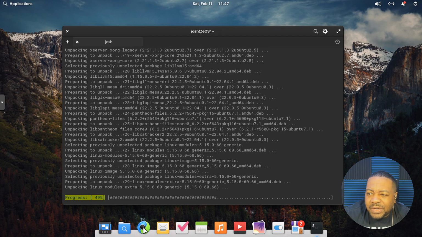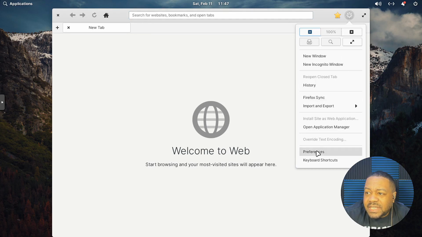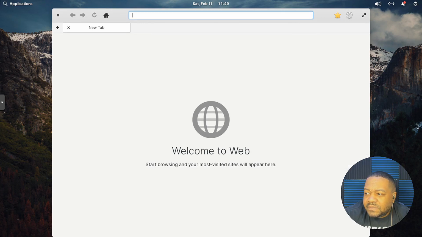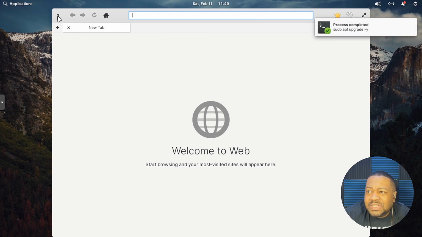But let's check out what browser we got on here. I'm not even sure what the browser is, but let's go down and look at it and see what this is. So, this is basically the GNOME web browser. And I believe this one is Chrome based. I'm not 100% sure. I don't want to say the wrong thing, but this is the GNOME browser.